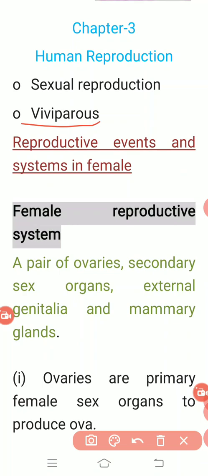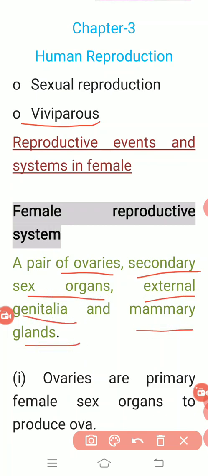The major organs involved in the female reproductive system are ovaries, secondary sex organs, external genitalia, and mammary glands. Although these are the organs having specialized cells, above all they all have a well developed endocrine system built in itself.